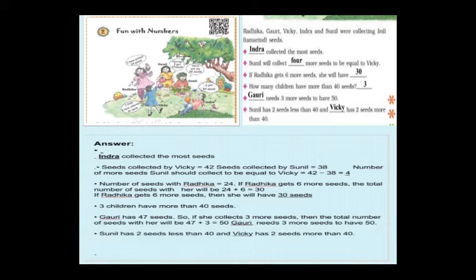Next, Sunil will collect dash more seeds to be equal to Vicky. See how many seeds Sunil has collected. Here Sunil has collected 38 seeds, right? And Vicky has collected 42 seeds, right? Vicky 42 and Sunil 38. Here what is the question? How many seeds does Sunil have to add to be equal to Vicky's collection of seeds?